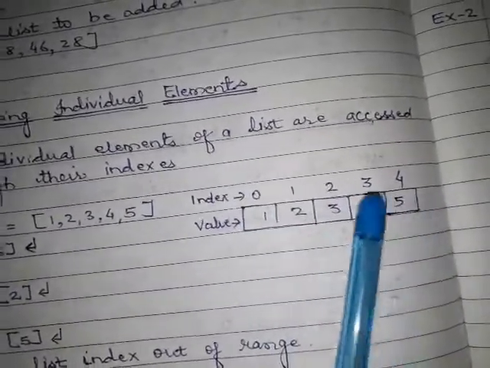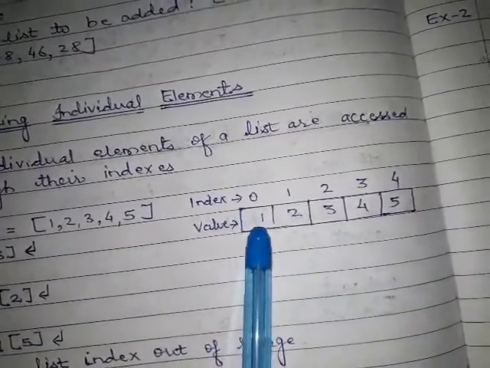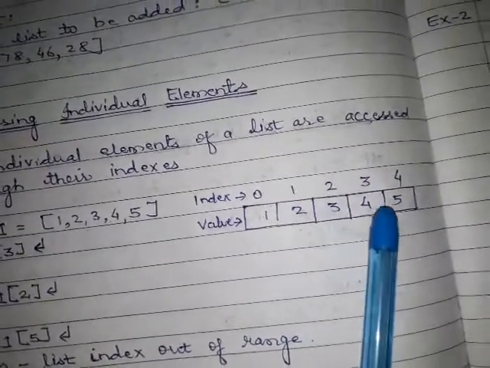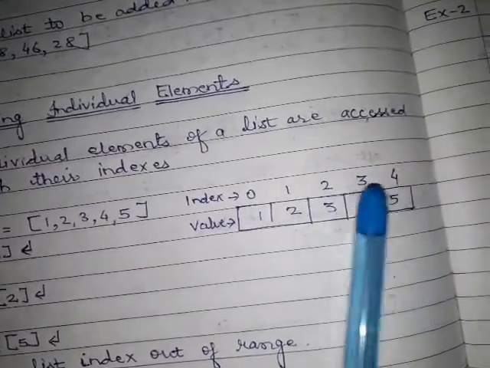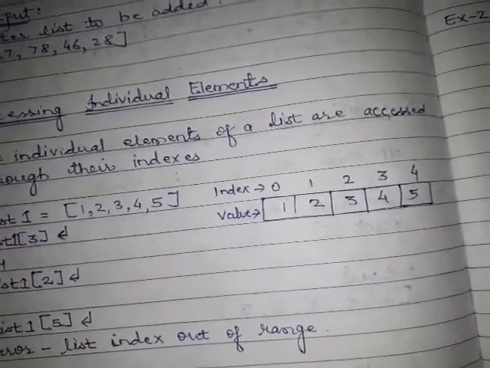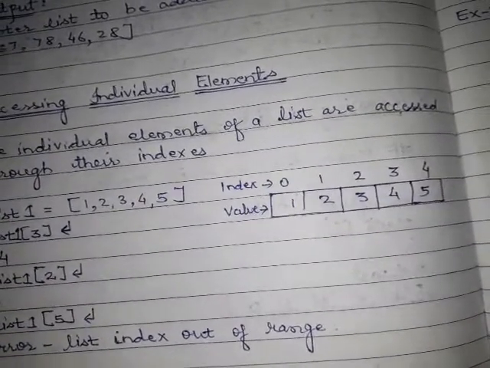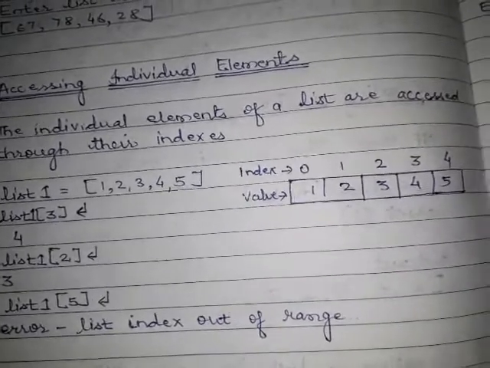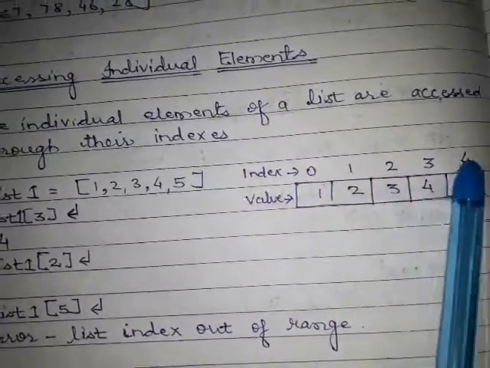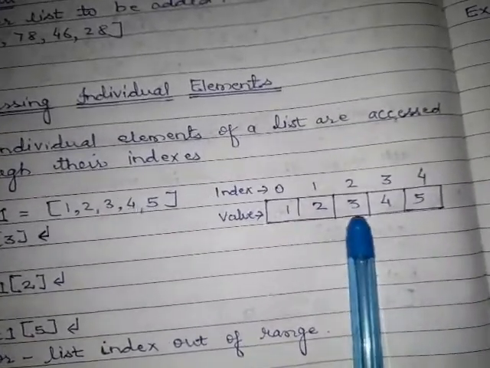If these are the values of the list: first value, second value, third value, fourth value, fifth value, the first value has index 0, the second value has index 1, the third has index 2, the fourth has 3, and the fifth has index 4. By default the index of the first value is 0. Each and every time if you want to access the first item of the list, the index of the value is 0. If you want to access the second item, the index is 1. With the help of this index you can access the element at that position.